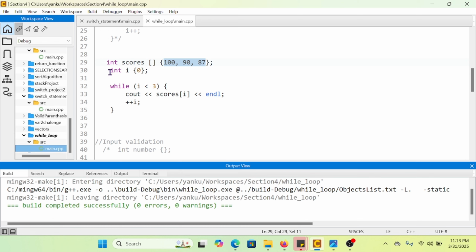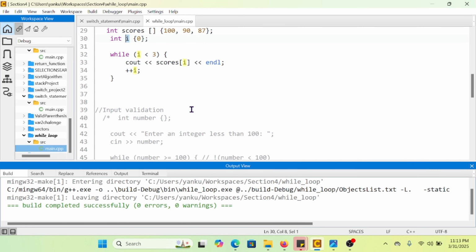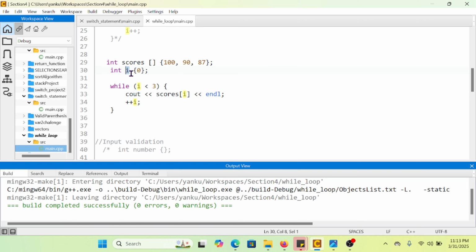So the integer i I have initialized to 0. This is a standard procedure. You always have to initialize your i value to use it for a while loop. I've initialized it to 0, which should be the first index in my array, so it should be the one for the element 100.